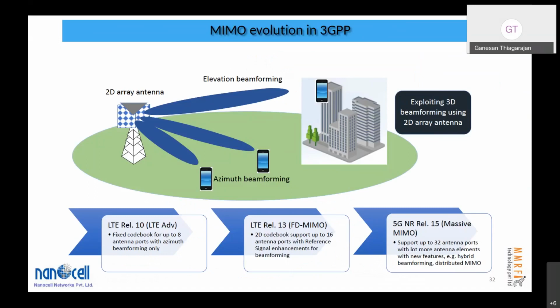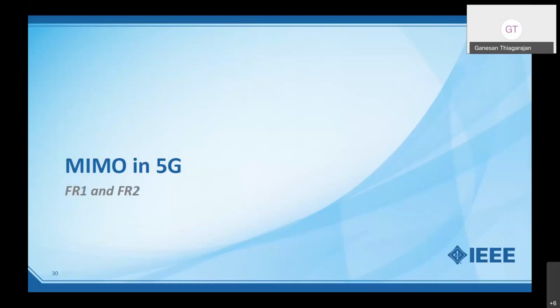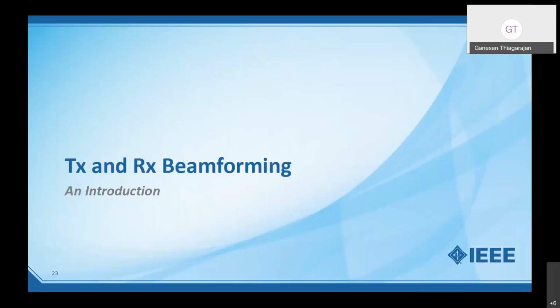As an evolution of 3GPP MIMO standards, it initially started with fixed codebooks. These fixed codebooks are decided by a huge amount of simulation to come up with a fixed set of precoding matrices. This P matrix, what we discussed earlier, right?